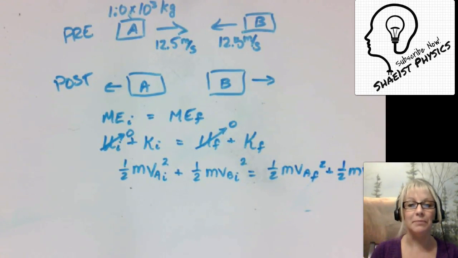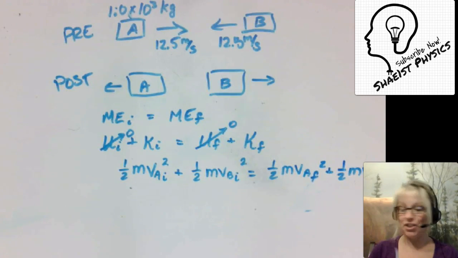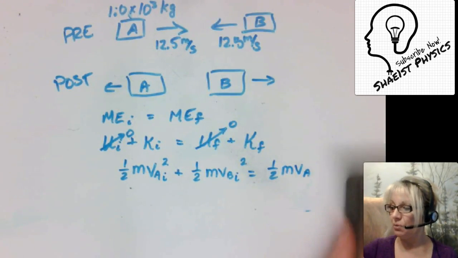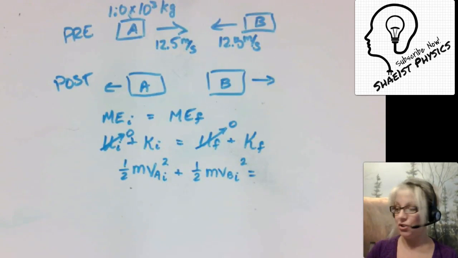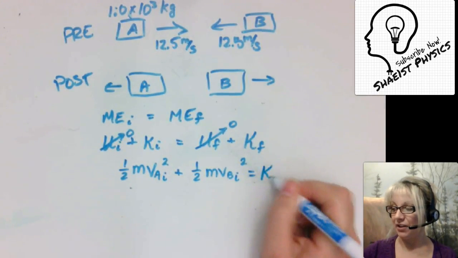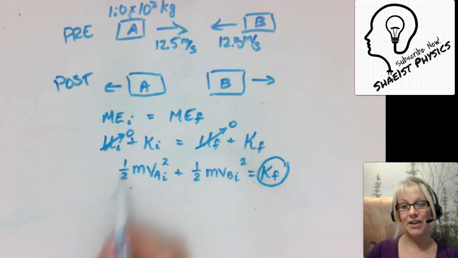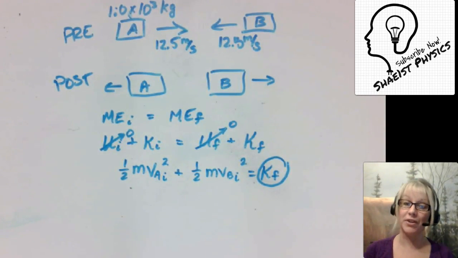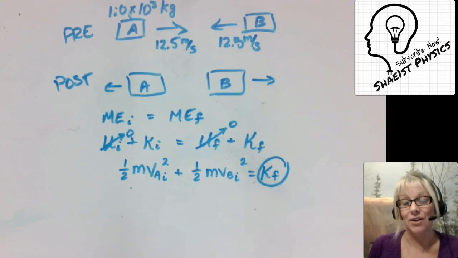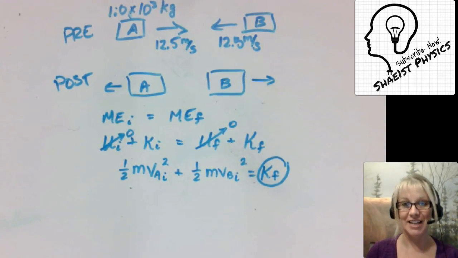Now the problem was asking us, what is that kinetic energy of the system after the collision? So look at that. We don't even need to break this down into what the final kinetic energy equals, because that's all we want to know. We only want to know what that final kinetic energy is. So if we can calculate what that total kinetic energy is before the collision, we have our answer, because we were told it's perfectly elastic. So let's go ahead and plug in our numbers.